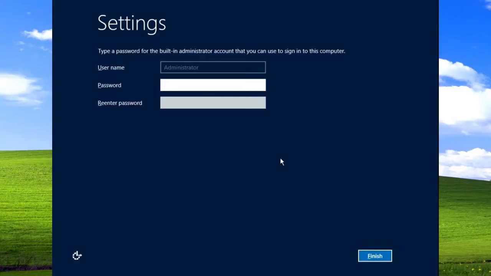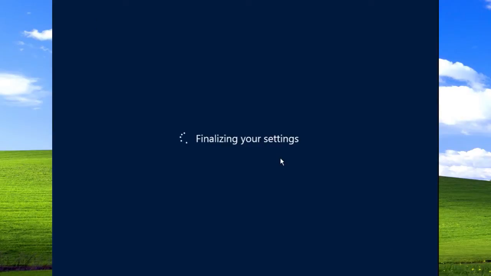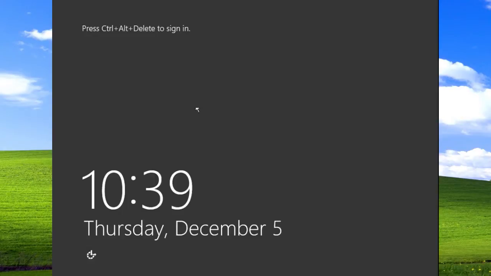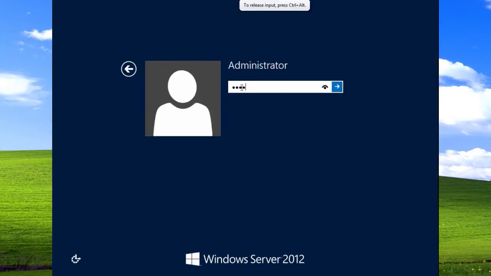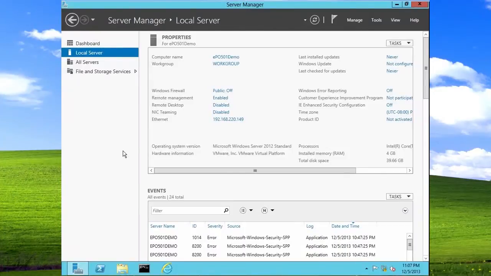This is a fresh install of Windows Server 2012. I'm going to go ahead and type in the password and configure the system for a host name and an IP address. Now that our server has been configured with a proper host name and IP address, let's head on over to McAfee.com and download the ePO software.